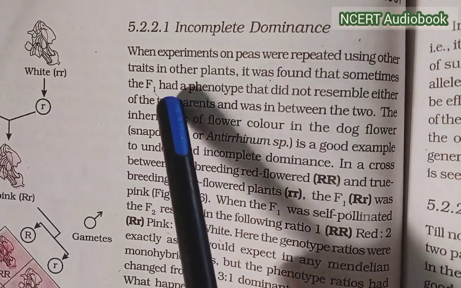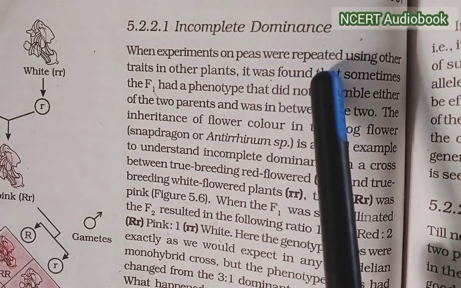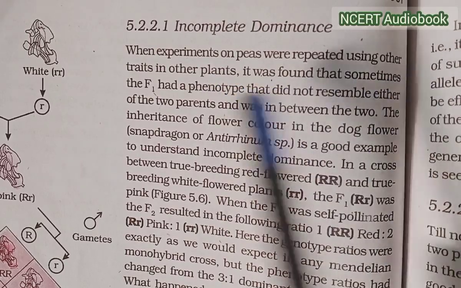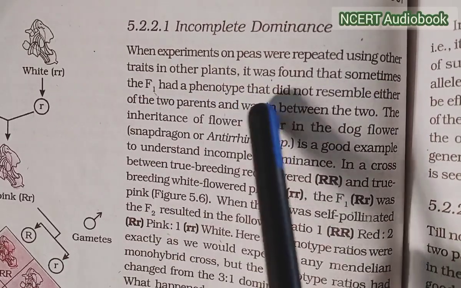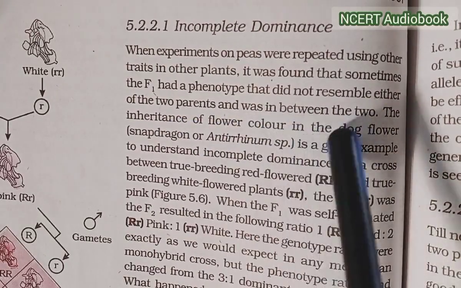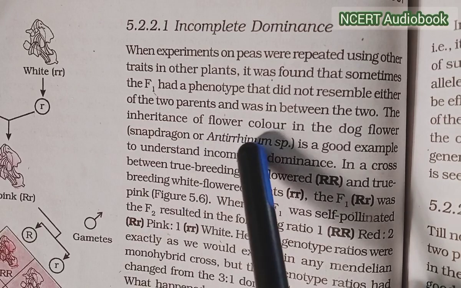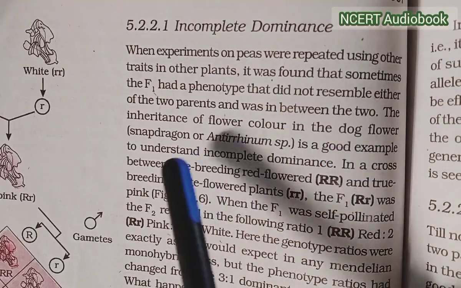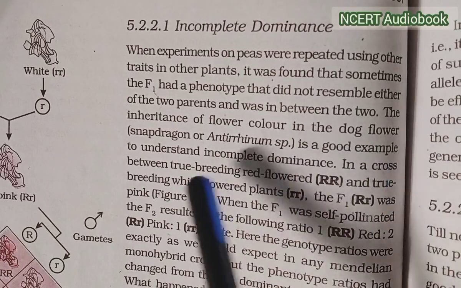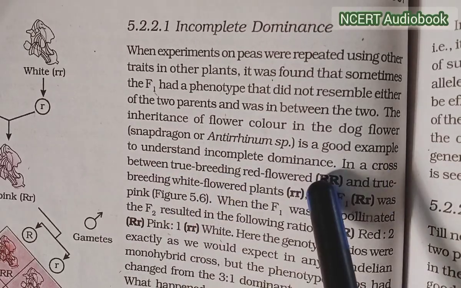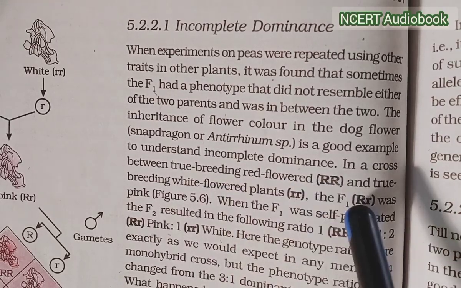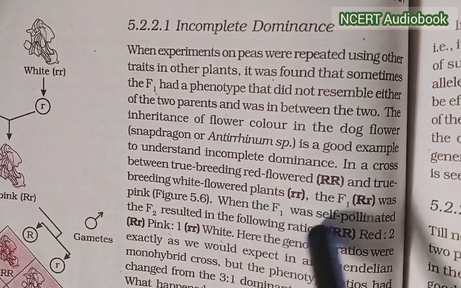Incomplete dominance. When experiments on peas were repeated using other traits in other plants, it was found that sometimes the F1 had a phenotype that did not resemble either of the two parents and was in between the two. The inheritance of flower color in the dog flower, snapdragon, and Antirrhinum species is a good example to understand incomplete dominance. In a cross between a true breeding red flower and a true breeding white flower, the F1 was pink.